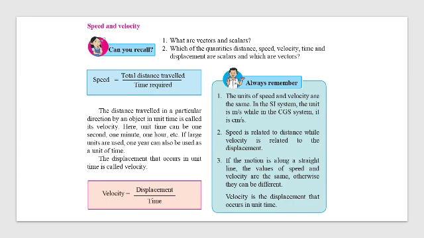Which are the quantities? Distance, speed, velocity, time and displacement. Out of these, which is scalar and which is vector? Distance, speed and time are scalar quantities because direction is not important here, whereas velocity and displacement are vector quantities. Distance traveled in a particular direction by an object in unit time is called its velocity. Time can be measured in second, minute, hour. If units are too large, 1 year can also be used. What is the formula we are going to use to measure velocity? Displacement upon time.